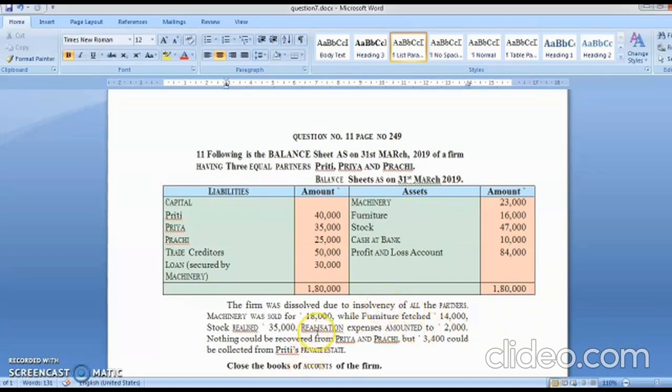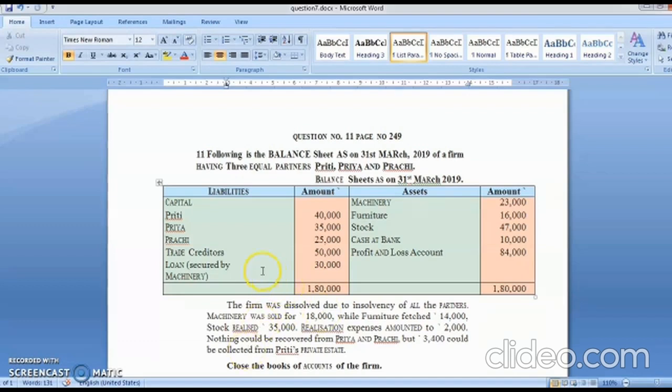The machine was sold for 18,000, furniture fetched 14,000, stock realized 35,000. Realization expenses amounted to rupees 2,000. Nothing could be recovered from Priya and Prachi, only 3,400 was recovered from Preeti's private estate. Close the books of the firm. Now see, Priya and Prachi are not able to give anything to the business. Preeti will bring 3,400. That means this time even our firm is insolvent. Our firm will not be able to pay all our creditors.